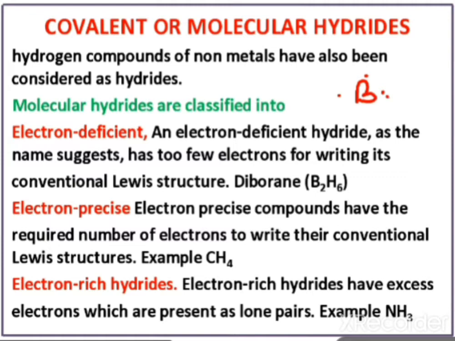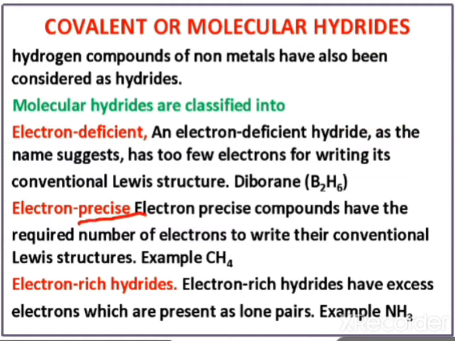1, 2, 3, like that. Boron has only 6 electrons: 1 hydrogen, 2 hydrogen, 3 hydrogen. So boron has only 6 electrons, so it is an electron deficient species. Electron precise hydrides. Electron precise means fixed.